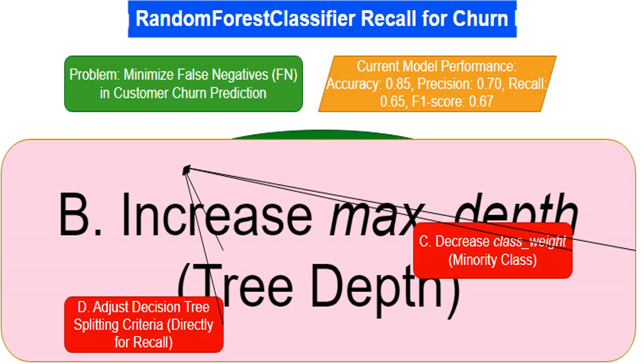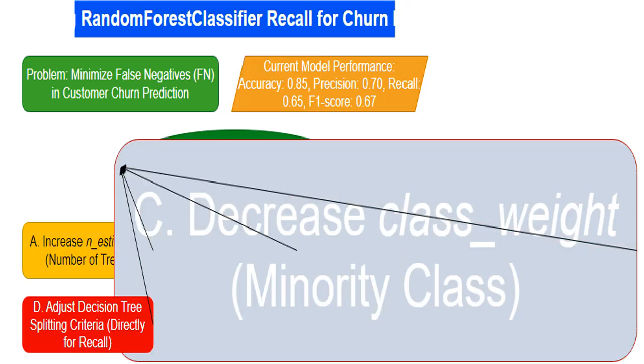Increasing the max_depth parameter lets the individual trees grow deeper. That allows them to capture more complex patterns in the data. This could lead to a better recall but also increases the risk of overfitting, where the model performs great on training data but poorly on new data. We'll need to carefully choose the right max_depth. Decreasing the class_weight for the minority class, churning customers, is a bad idea.